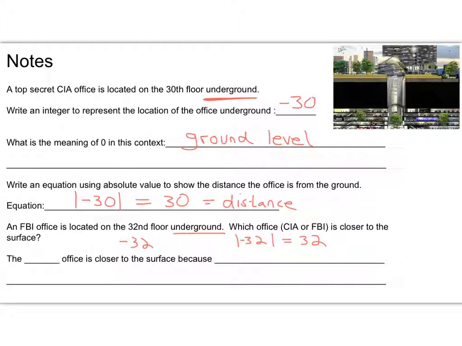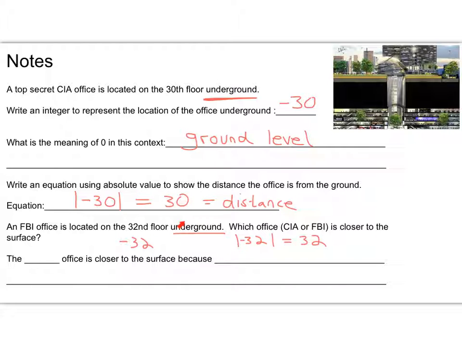So the CIA office is 30 on the 30th floor underground. The FBI office is 32nd, 32 levels below. So which one is farthest?